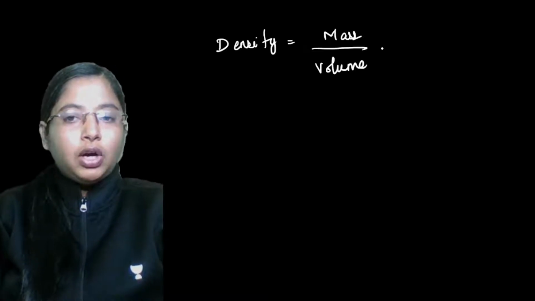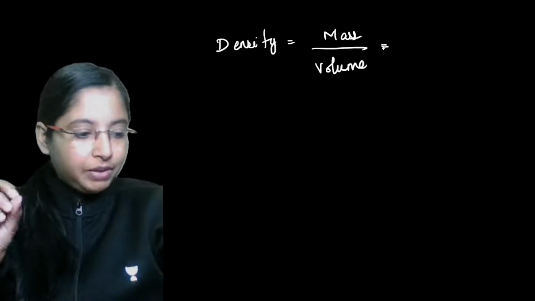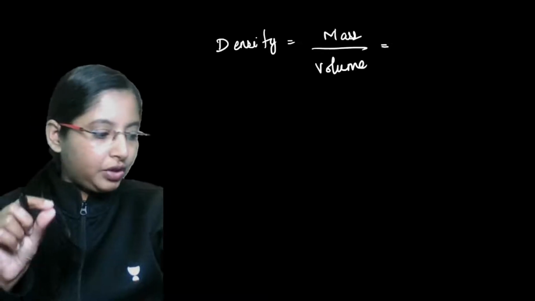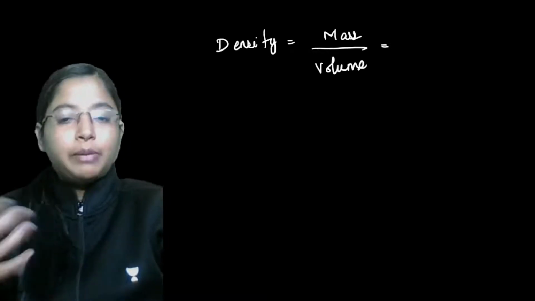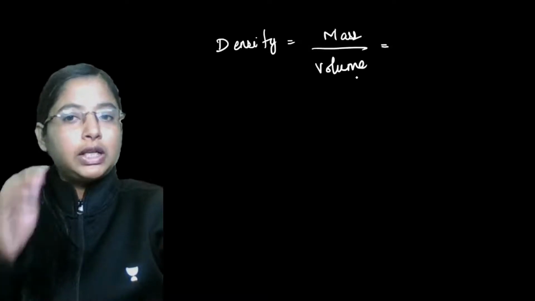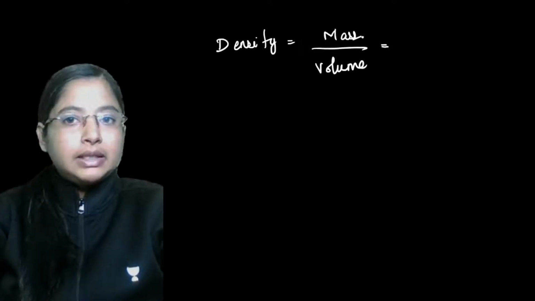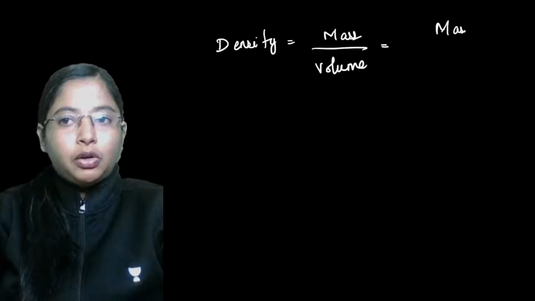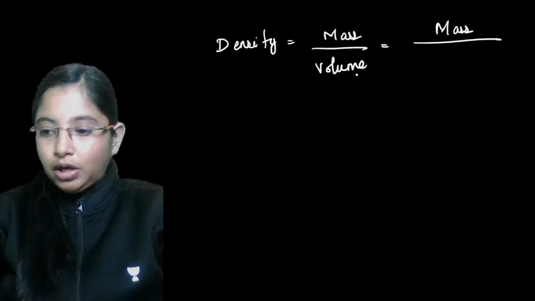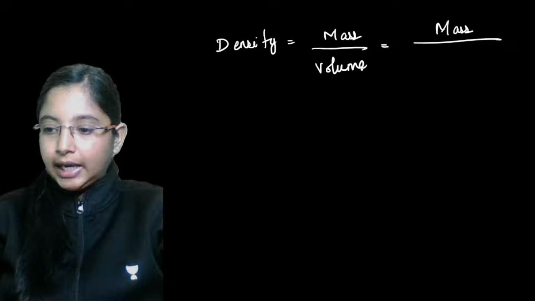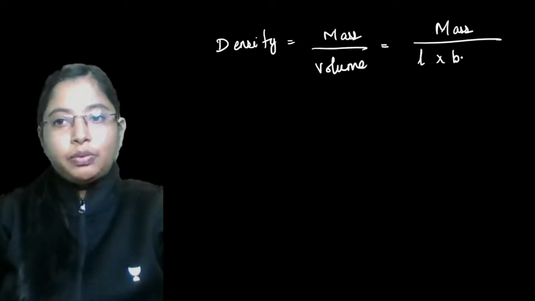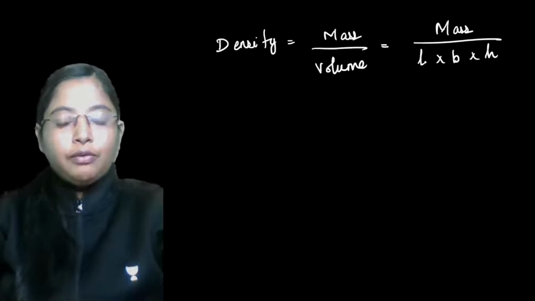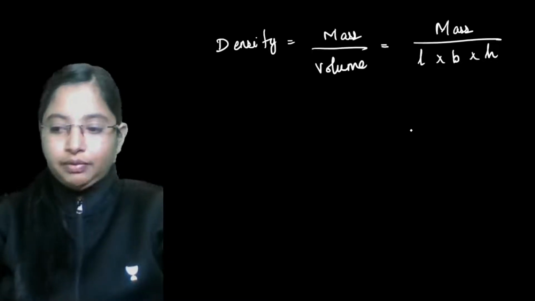Whenever you want to find the dimension of any given quantity, first represent each of the derived quantities in terms of fundamental quantities. Mass is a fundamental quantity, but volume is not. Volume can be given as length into breadth into height. Now all of these are fundamental quantities.